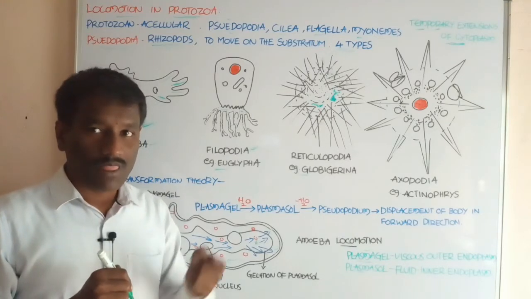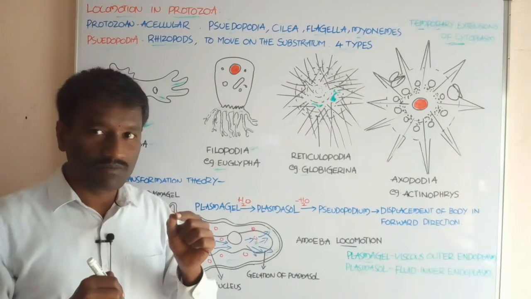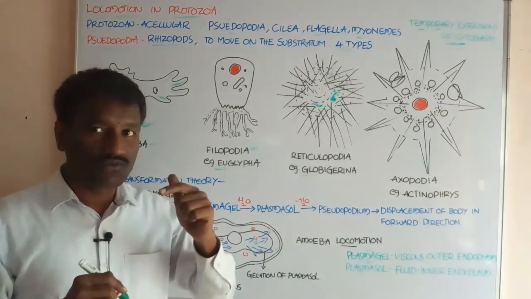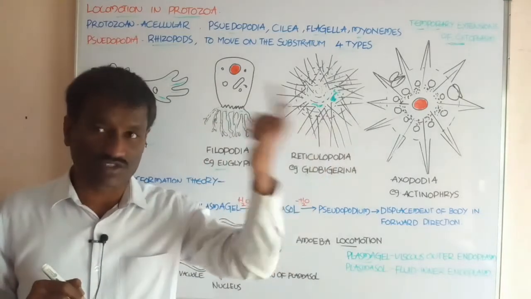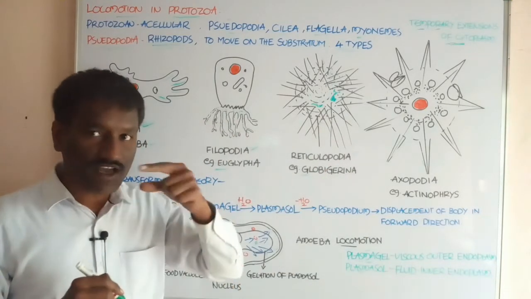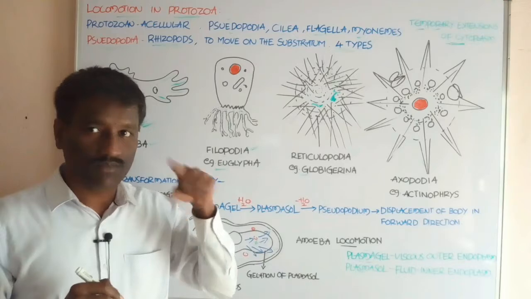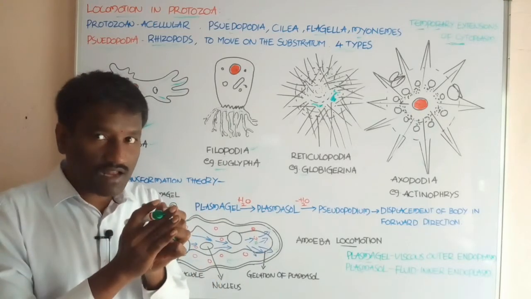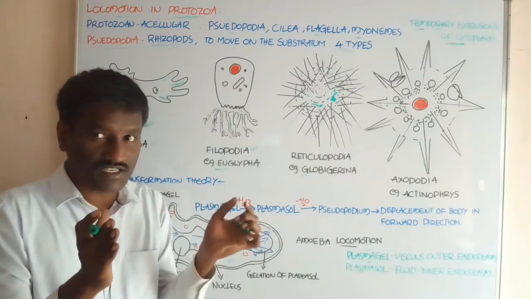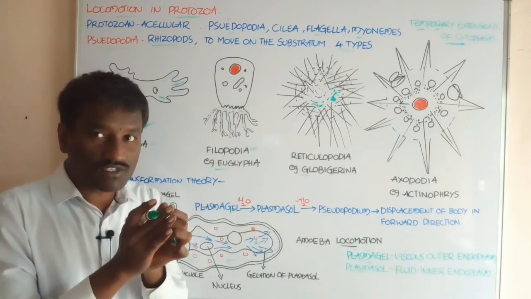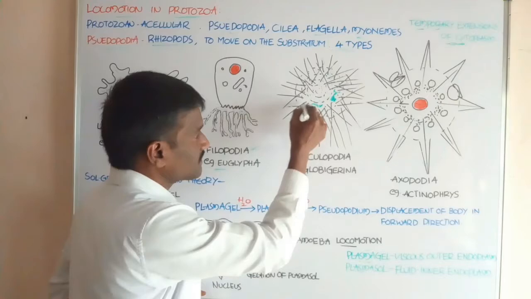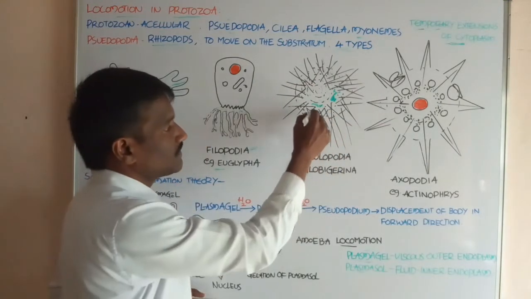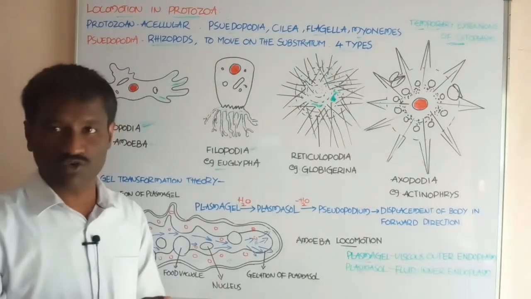The cytoplasm in the inner part is forced out through the apertures or pores. These cytoplasmic extensions also form network-like structures that help in locomotion.